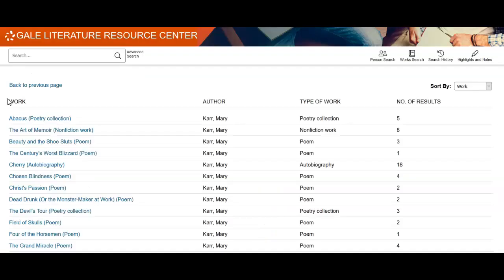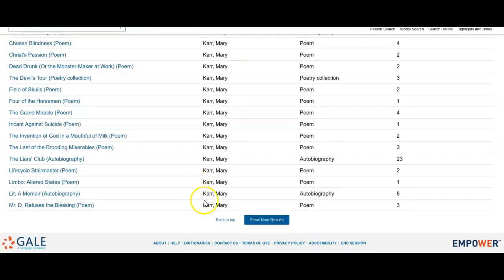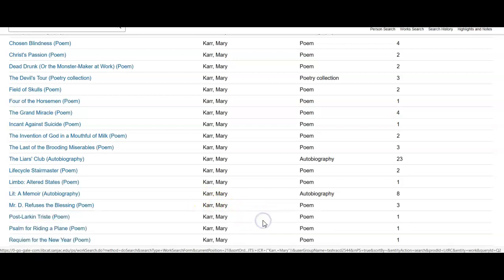By default, results are arranged alphabetically by the titles of the author's works. To see more, click on the Show More Results button at the bottom.